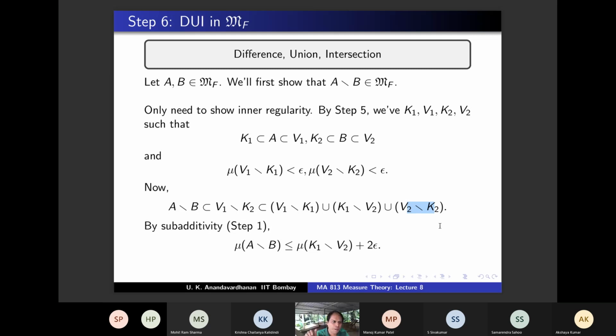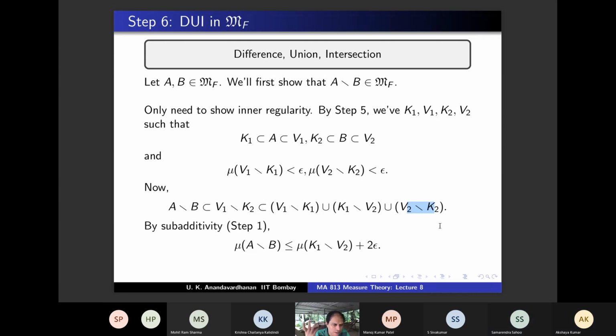the supremum of mu of compact sets contained in A minus B. If a compact set is contained in A minus B, then of course mu of A minus B is an upper bound, by monotonicity. So the key point is that mu of A minus B is the least upper bound. Mu of A minus B minus something is not an upper bound. That's what we need to show, right? Agree?